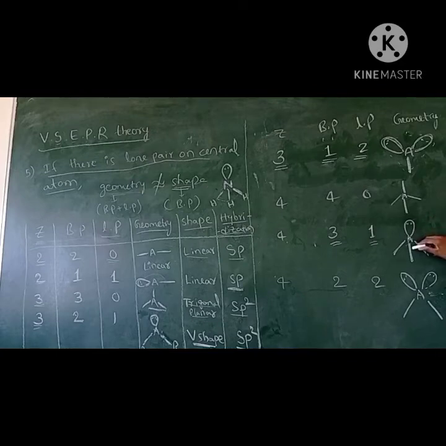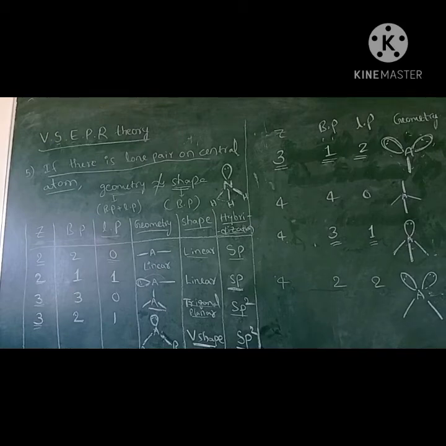So this bond angle has a lesser value and this one a higher value. The geometry is tetrahedral, but the shape of the molecule is pyramidal, and the hybridization is sp3. It looks like a pyramid. The example for this condition is ammonia.